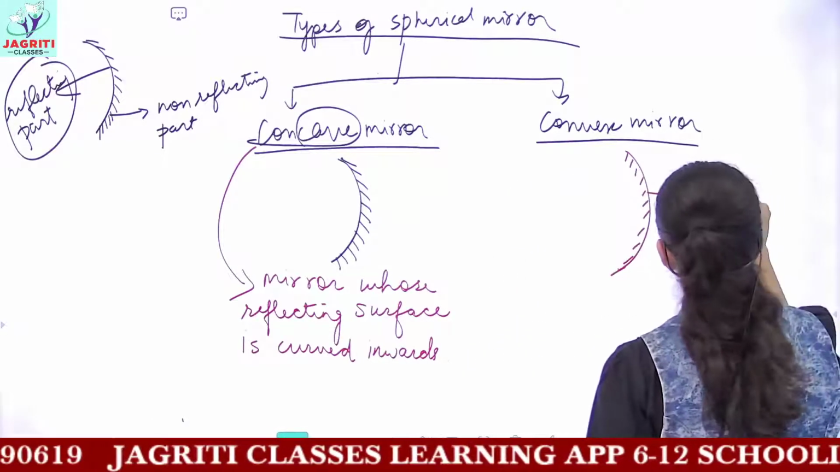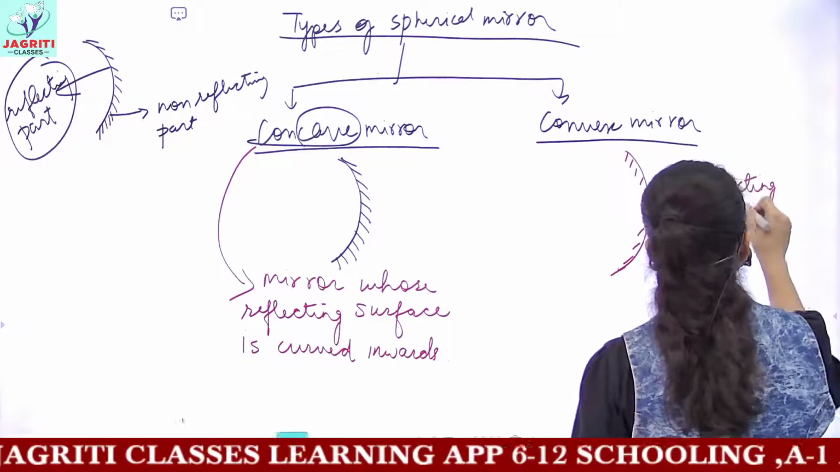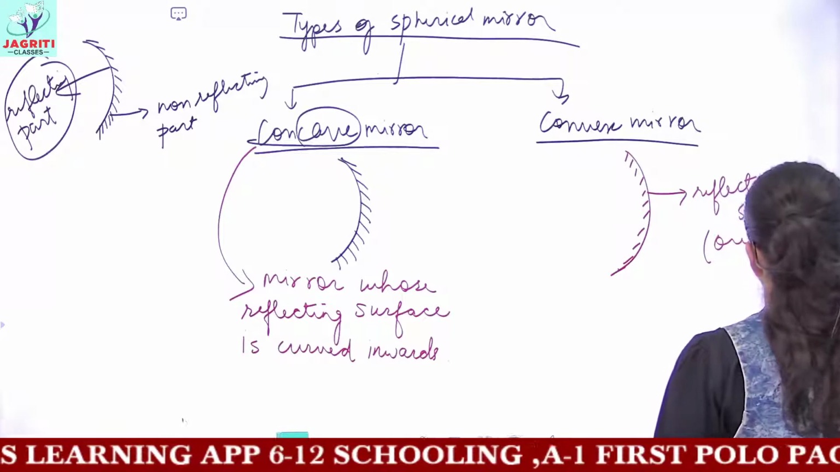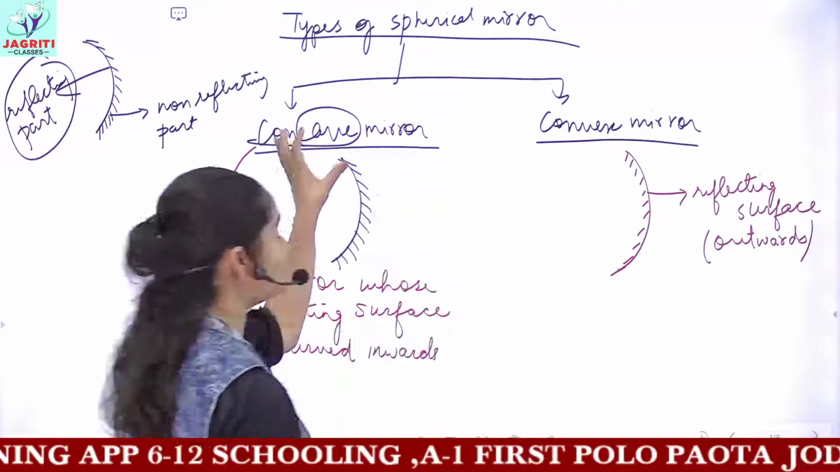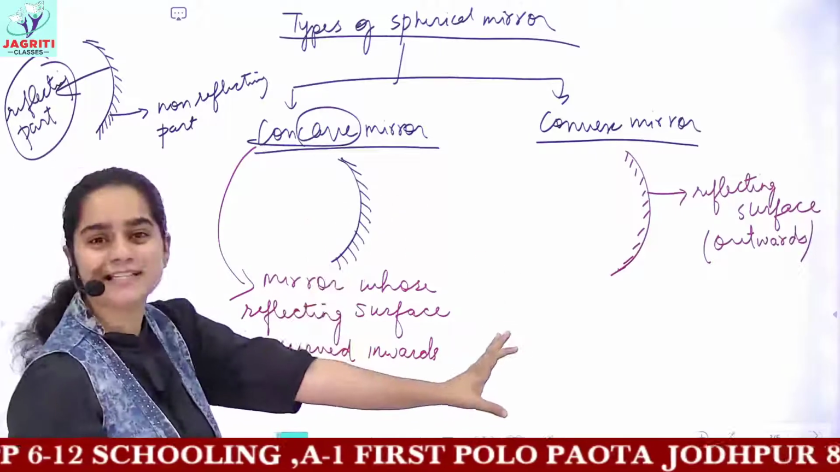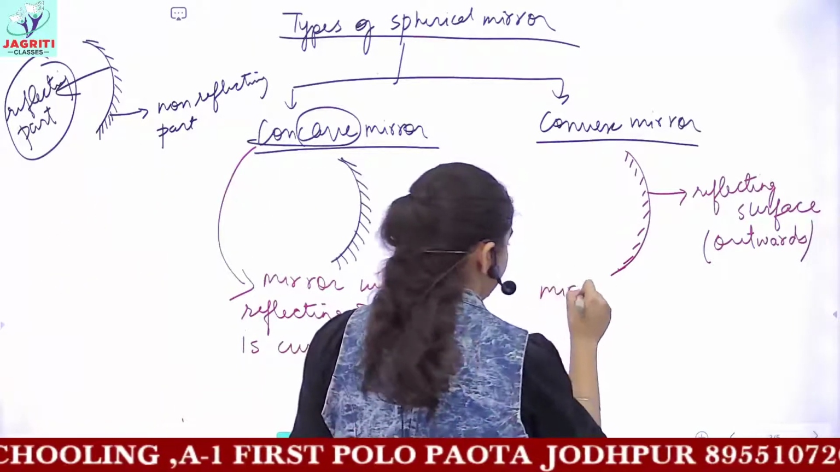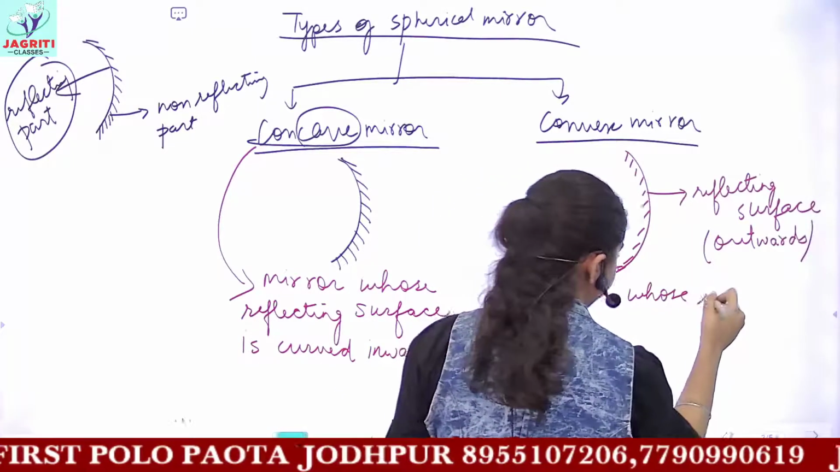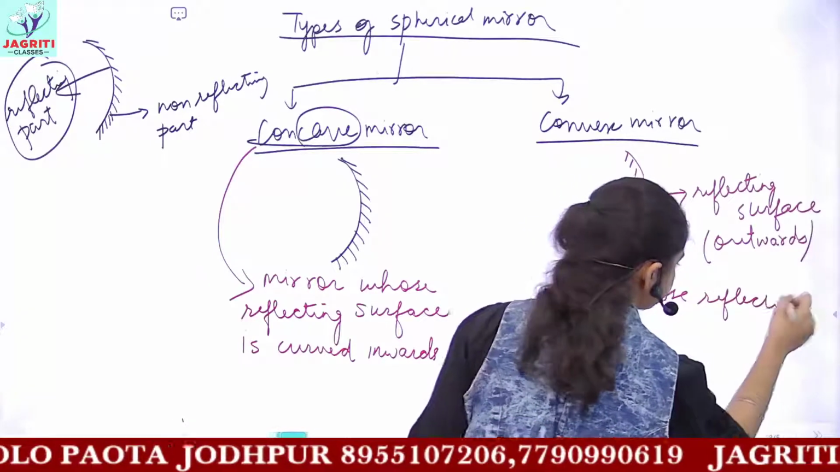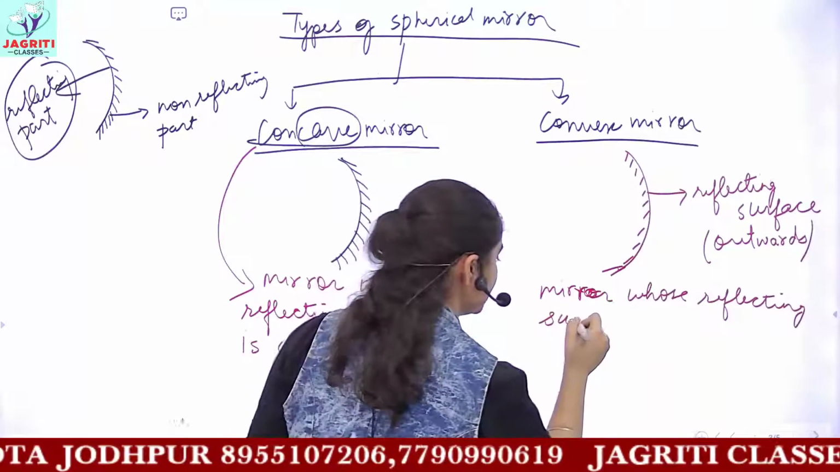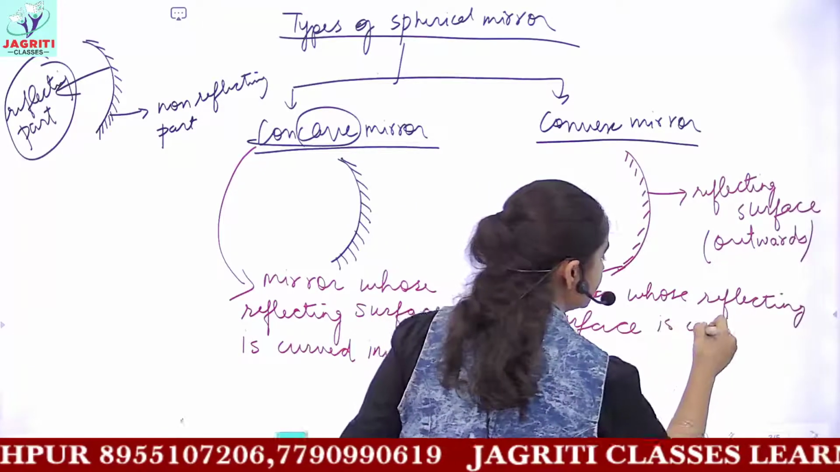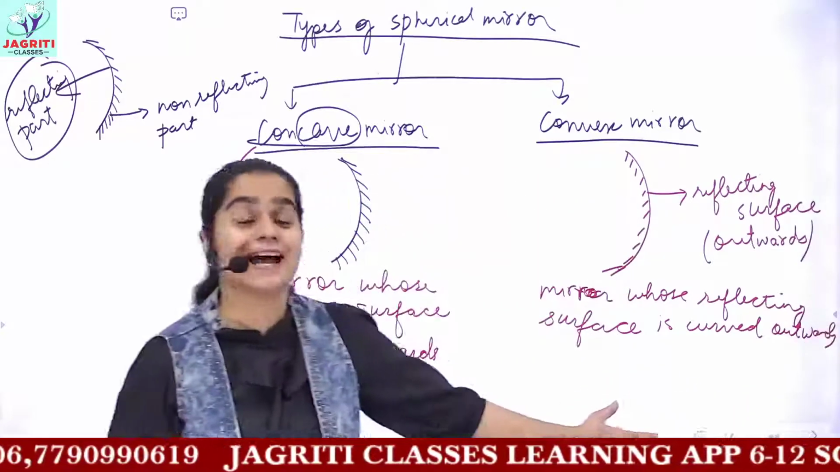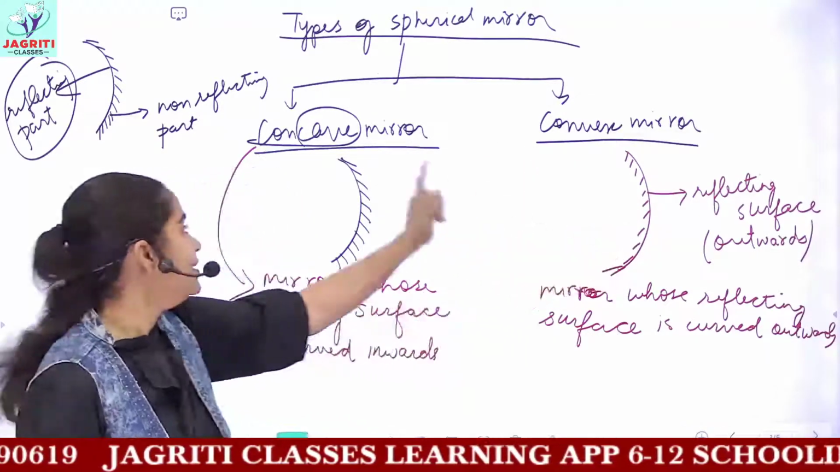This is the reflecting surface. In the similar manner as we wrote the definition for concave, you can have the definition of convex. A mirror whose reflecting surface is curved outwards. Such mirrors are known as convex mirrors. So this is the basic difference.